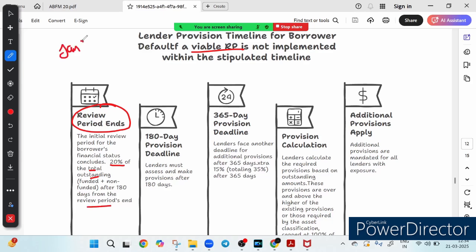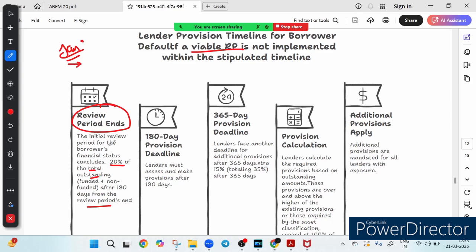After 180 days, meaning February, March and April, after the end of April, the initial review of the borrower's finances is completed. If the issue remains unresolved after the 180 days of the review period, then this much provision is to be made.